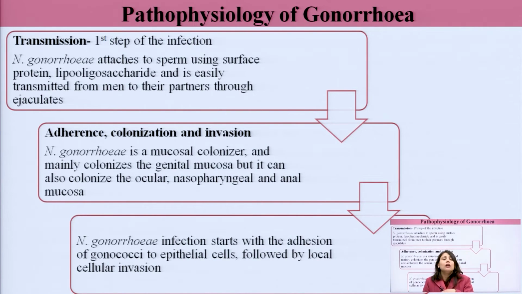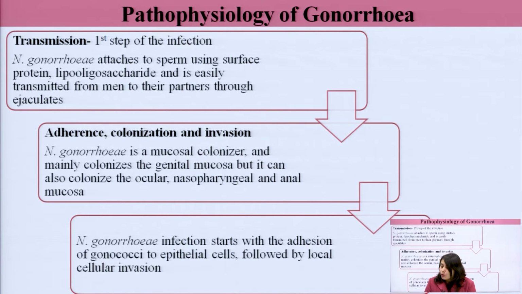The ejaculate contains what? The sperms, and sperms are carrying what? Neisseria gonorrhea. This is how the transmission occurs. The infection spreads from an infected person to a non-infected person. Adherence, colonization, and evasion eventually follow.